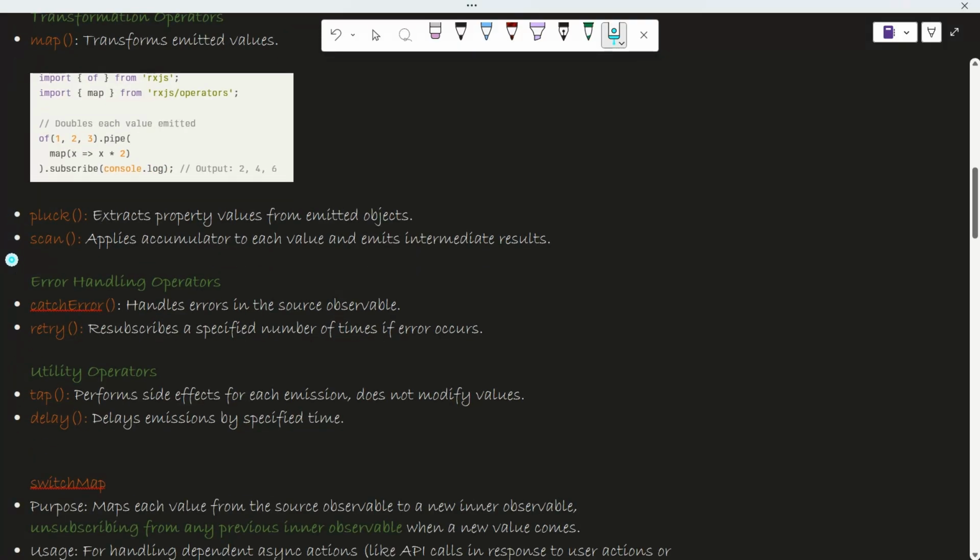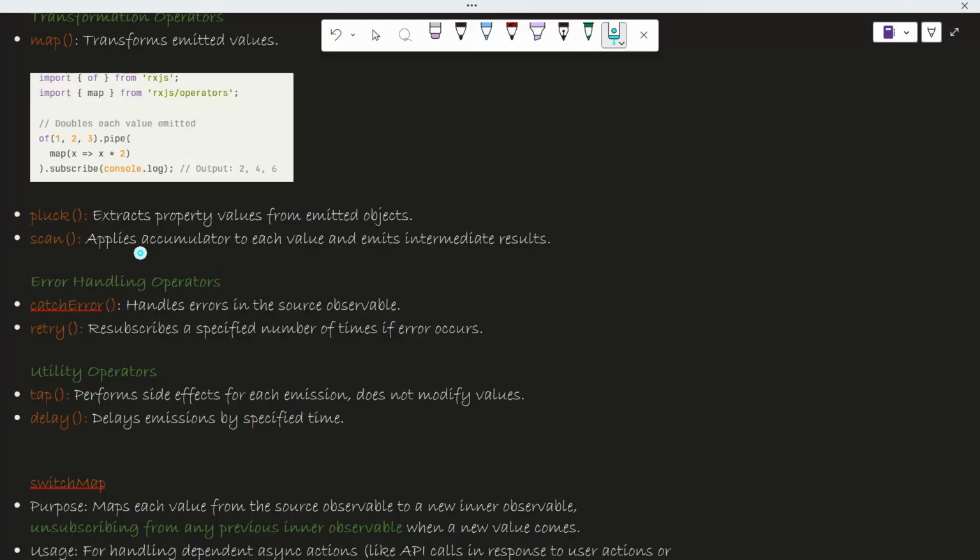Now this pluck and scan are not used, I haven't used them till now. So pluck is basically used for extracting your property values from emitted objects. Scan applies an accumulator. You remember accumulator from your reduce part? We have one method called dot reduce in our arrays.